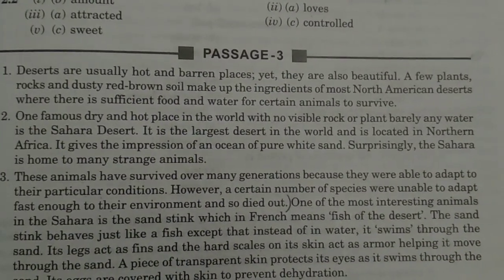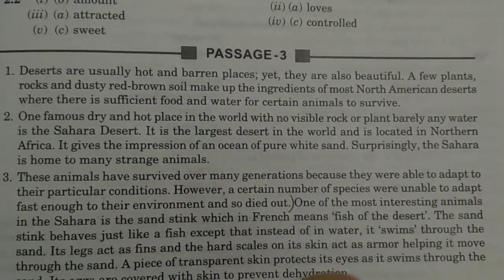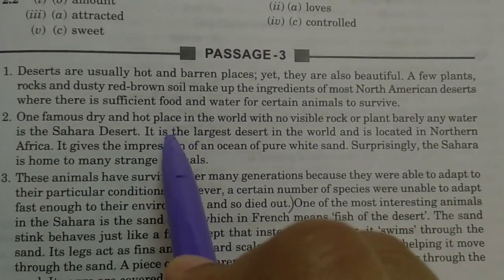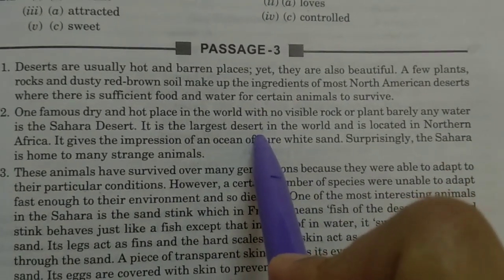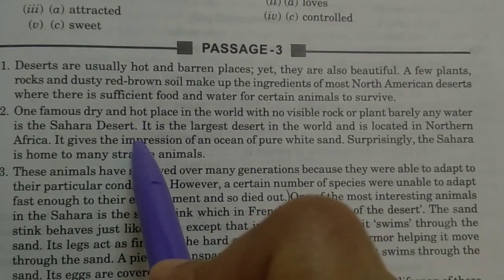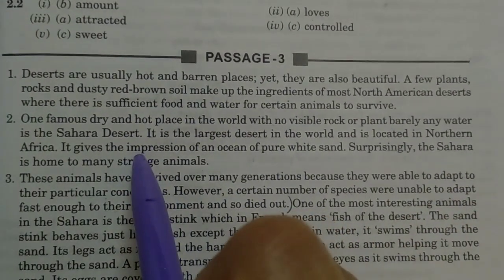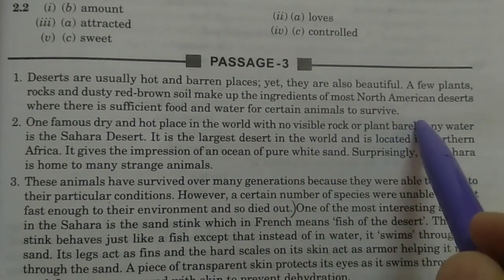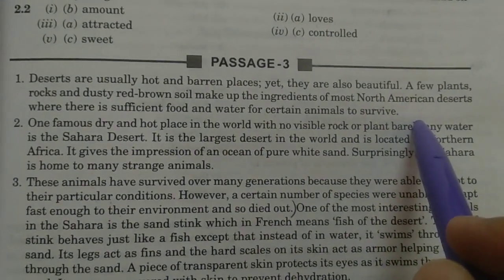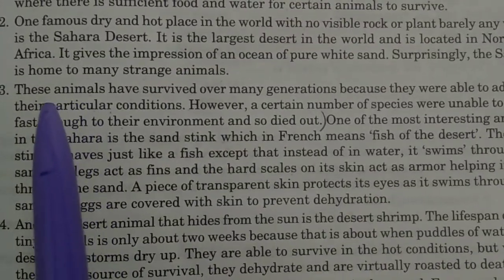Now you tell, what is the main point of this paragraph? It is explaining the Sahara Desert. So we can take the subheading as "Sahara Desert". We can also take the subheading as "The Largest Desert", that is Sahara Desert. Right? Now let's move forward to the next topic.